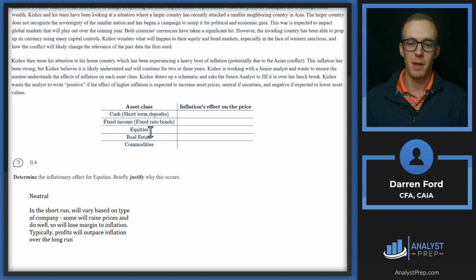Whereas some companies may have larger increases in their inputs than in what they're selling. So in those cases, they're going to see margin compression. That's a pretty long-winded answer, but basically in the short run, it's going to vary based on type of company. Long run, profits are going to outpace inflation. So it leads us to a neutral, which is telling us that we're uncertain what the effect would be.